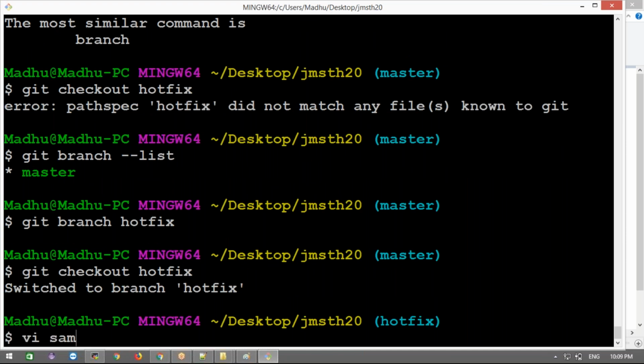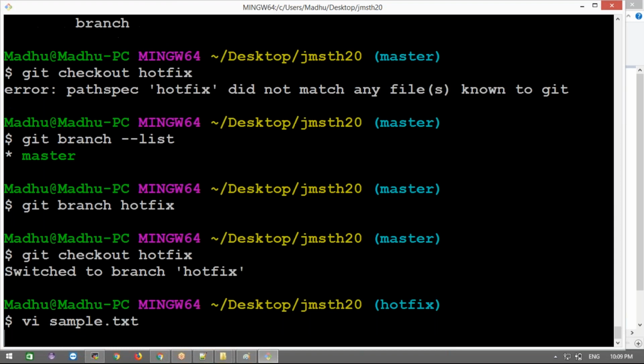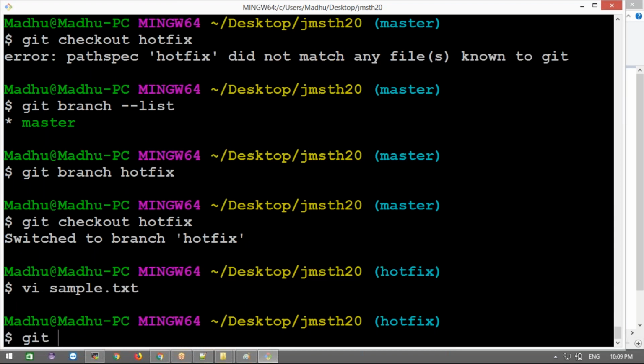Now what happened? vi sample.txt file. In this file, I have only 2 lines. Okay, this is a new line, something like this. Now I save the file, but by mistake I didn't check with git checkout. By mistake, I am coming here. Okay, I closed my console or something, and I did git checkout master.